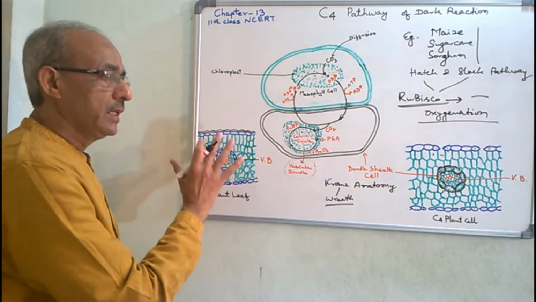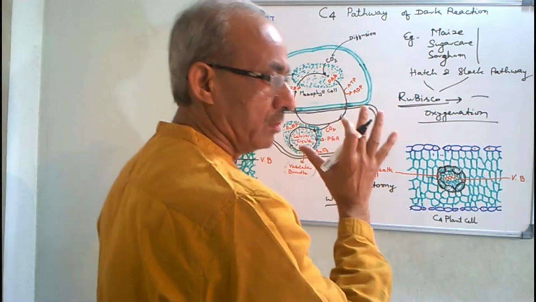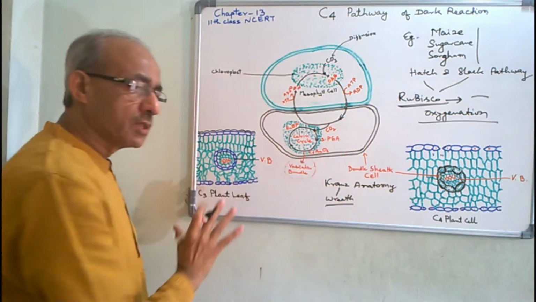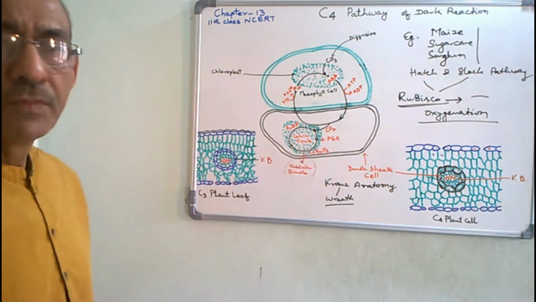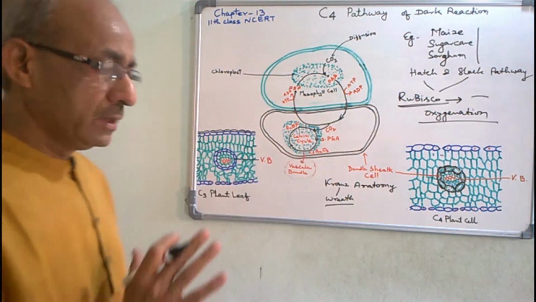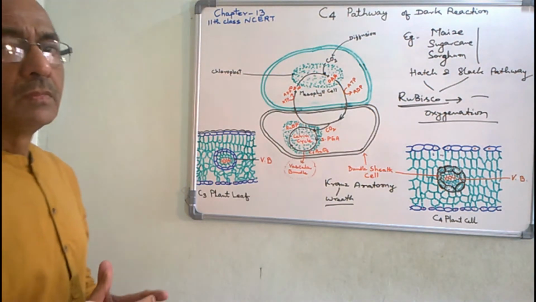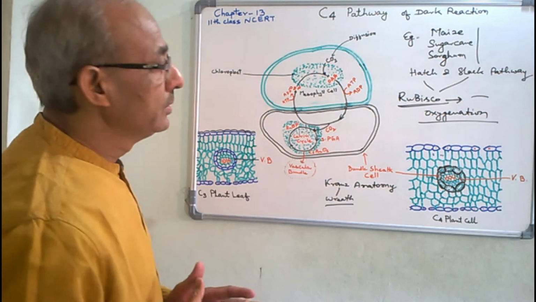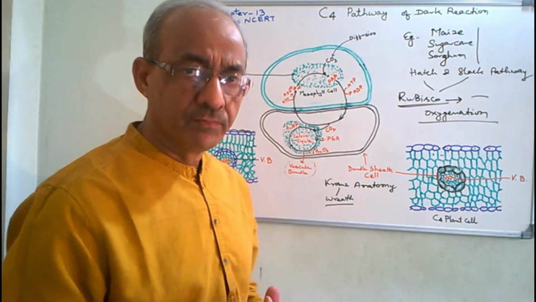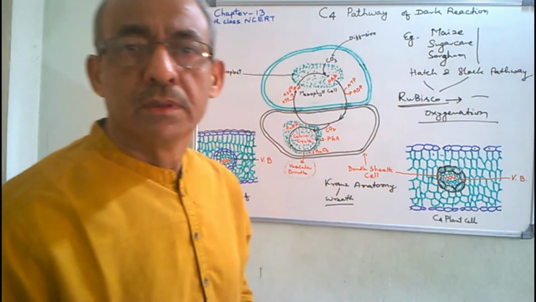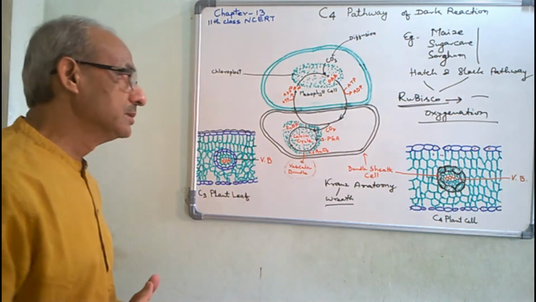Calvin cycle is common both in the leaves of C3 plants as well as in C4 plants. Now we will discuss what differences take place during the photosynthesis in the leaves of C4 plants.